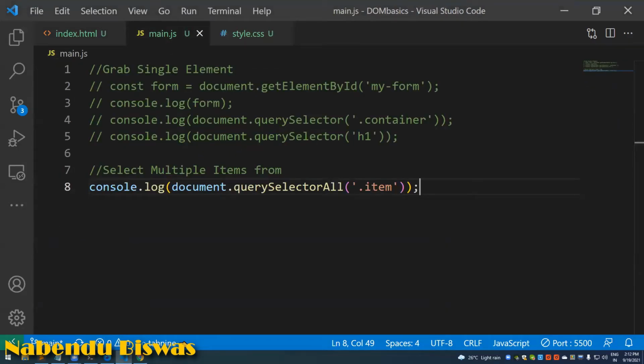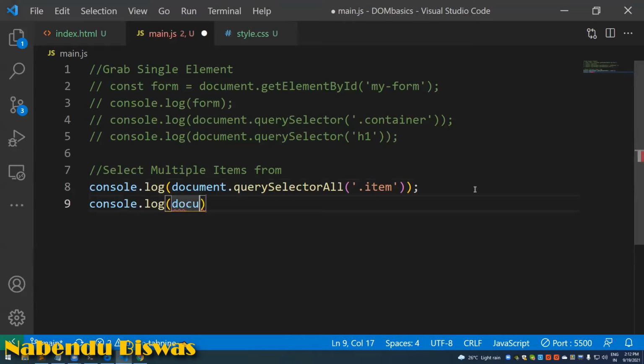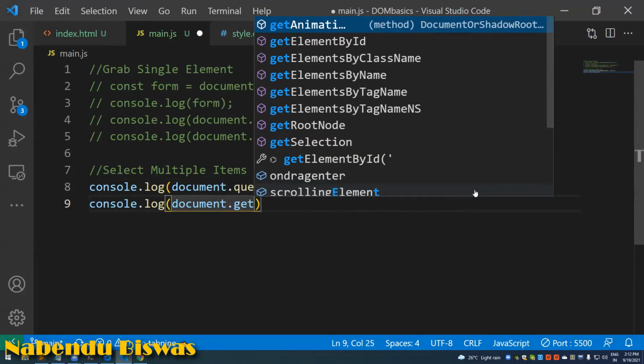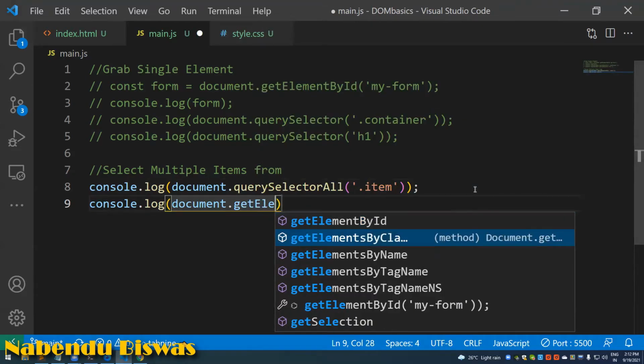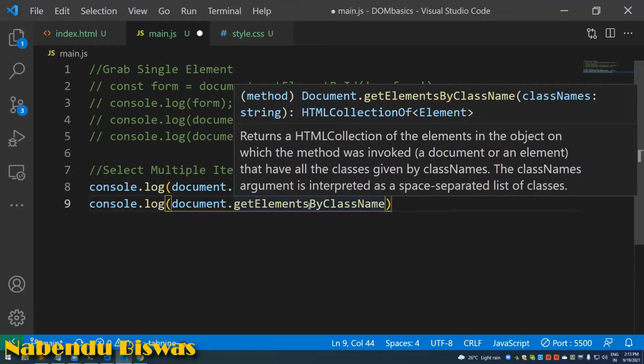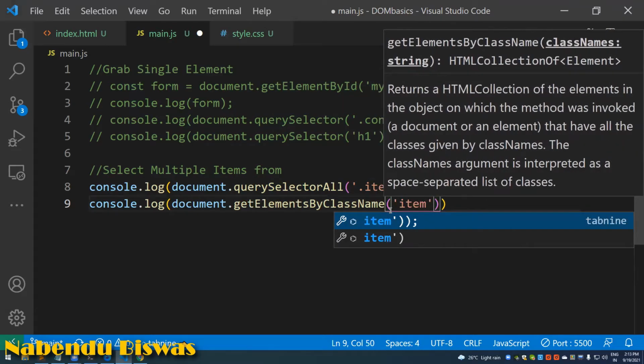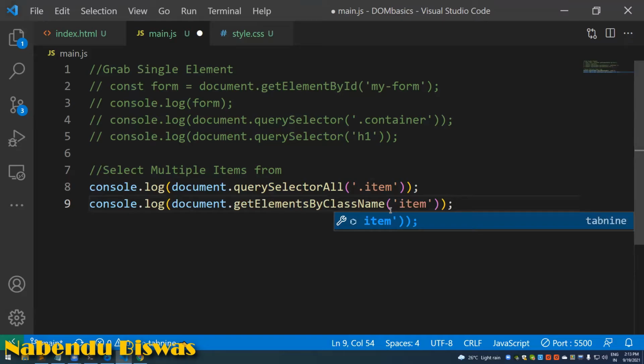Okay. So there are two other things through which we can select multiple items. We'll see those two other things. One is document dot getElementsByClassName. It is elements, and this s is very important. Document dot getElementsByClassName, and it is item.